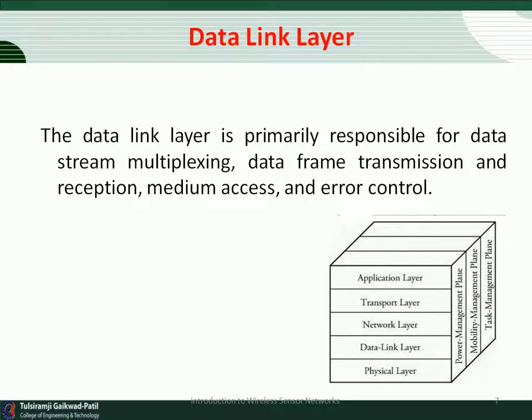Second is the data link layer. The data link layer is responsible for data stream multiplexing, data frame creation and detection, medium access and error control, in order to provide reliable point-to-point and point-to-multipoint transmission. The data link layer is the second layer in the protocol stack. One of its most important functions is medium access control, that is the MAC layer. The primary objective of MAC is to fairly and efficiently share the shared communication